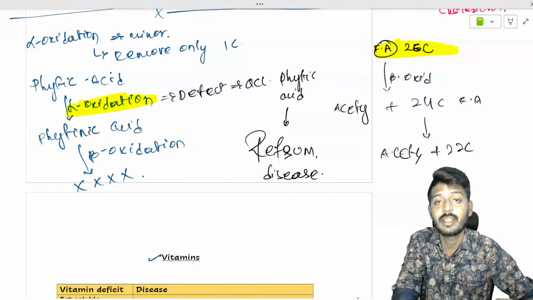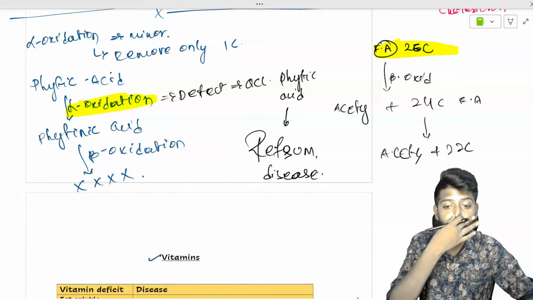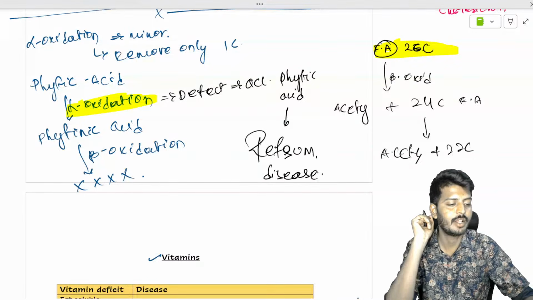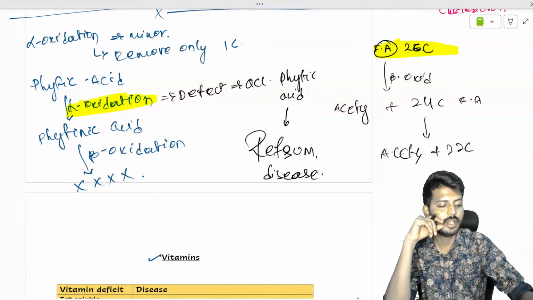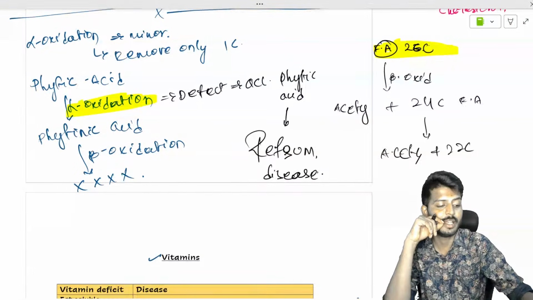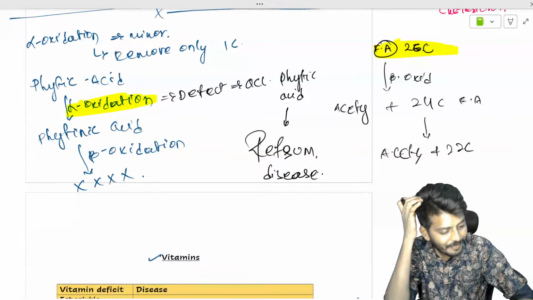Okay, this is not Reshma either, don't get offended. So it's called Refsum disease. It's called what? Refsum disease. Okay sir, understood? So this is the story of your fatty acids, all the important key concepts of the lipids which are required.